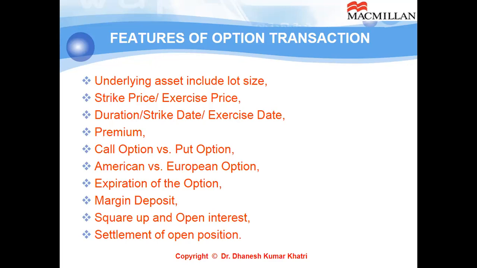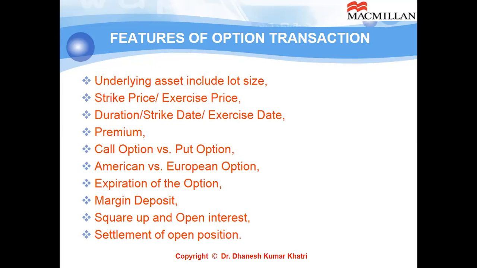So now things will become like this. It will be a call American option. A call American option is the one in which the buyer of the option can exercise the option on any day up till the expiry. Whereas if it is a call European option for the month of April and purchased by a buyer on 1st April, he has paid the premium, but he can exercise his right to buy the underlying asset only on the date of expiry. That will be the last Thursday of the month of April.